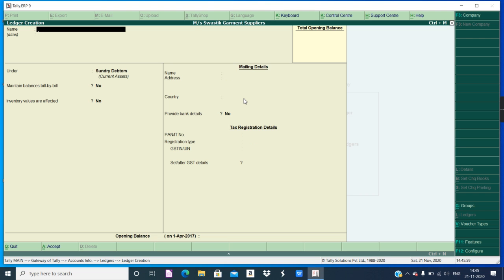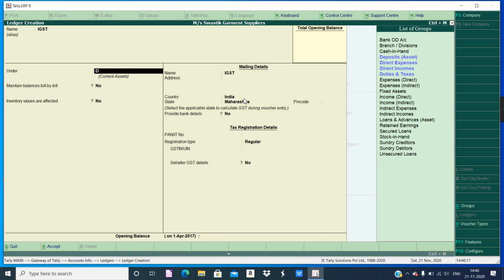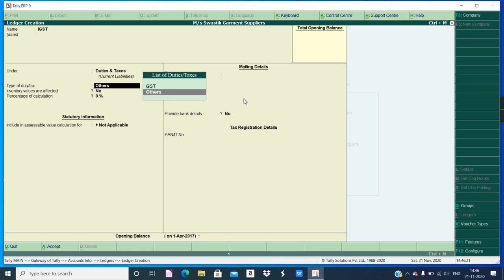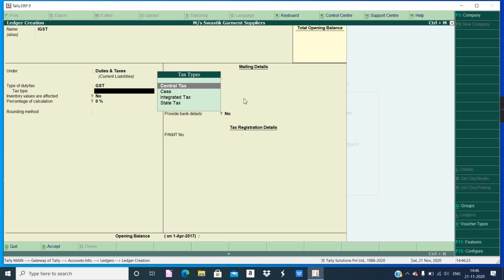Now the GST. All the three varieties of GST are applicable as per this question. So first is IGST, interstate. Under duties and taxes, choose GST over here.